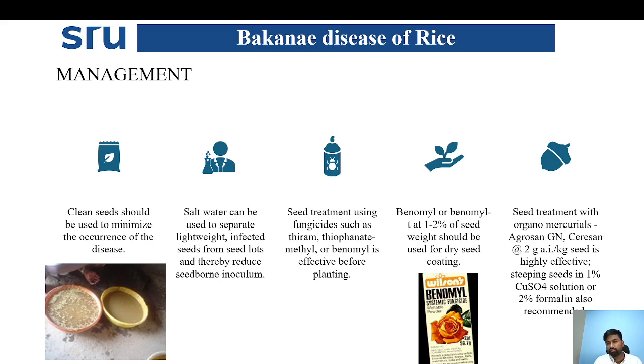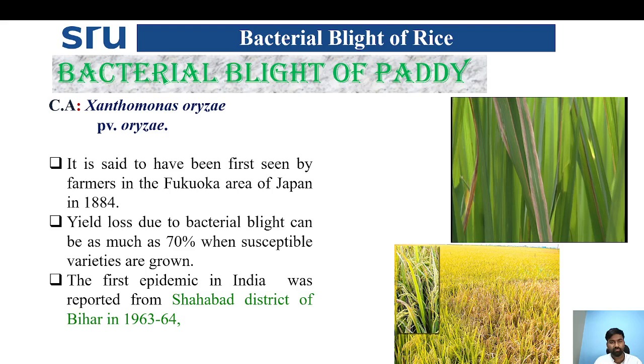Benlate application at the rate of 1 to 2% we can apply. Then seed treatment with organomercurial fungicides, Agrosan, Ceresan. Usually these fungicides are not used nowadays, and also we can give application of copper sulfate solution, or you can also go for 2% formalin solution, which is recommended. So these are the different IDM practices for the control of Bakanae disease in rice.